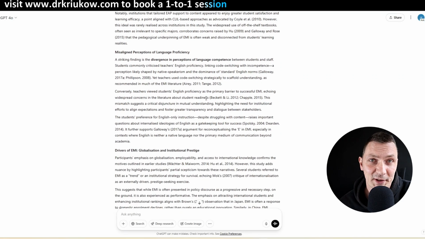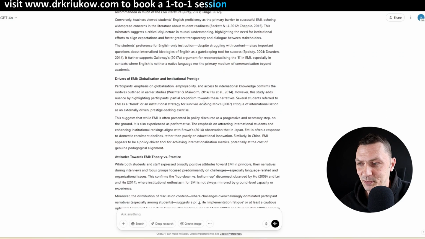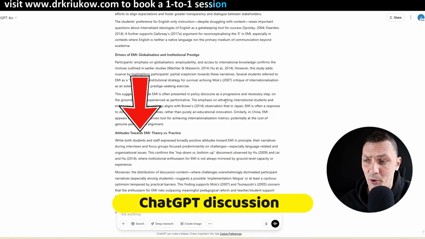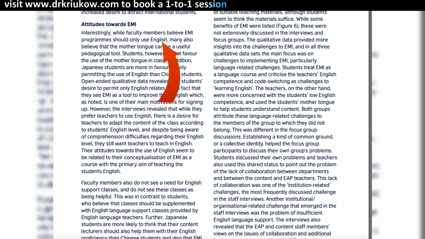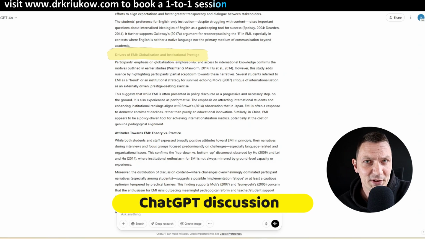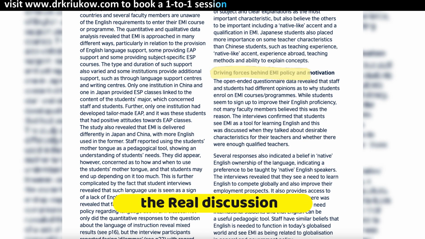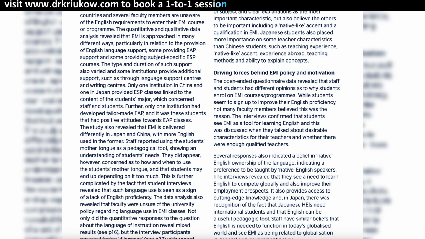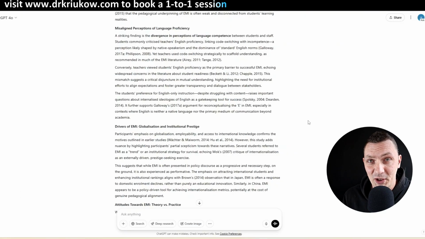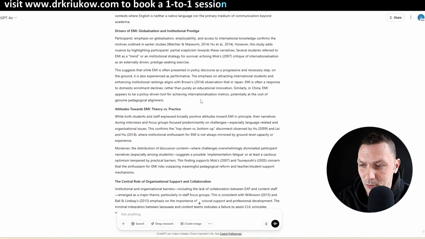Now it depends on what exactly I would want to discuss, but basically there are things about different attitudes, different beliefs, for example, about EMI, which is English medium instruction, an educational approach. There was a lot about these different beliefs and attitudes. It was central to this study. There was a lot about the drivers. Again, this was one of the key things mentioned in the actual real discussion section. So it's really done a good job.